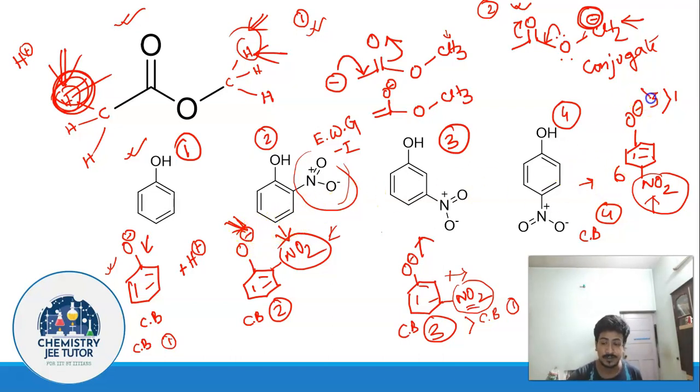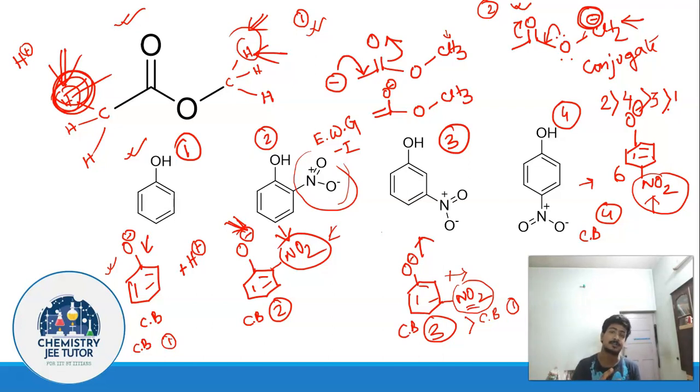So which one is going to be most acidic? The ortho one is going to be most acidic, followed by the para one, then the meta one, and then the normal phenol. I believe this is clear. This is again understood simply from the stability of the conjugate bases. You look into the conjugate bases, more stable the conjugate base is, more acidic your corresponding acid is. Now in order to see the stability of conjugate bases, we have taken help of inductive effect, we have taken help of resonance. Inductive effect is a distance dependent phenomenon.